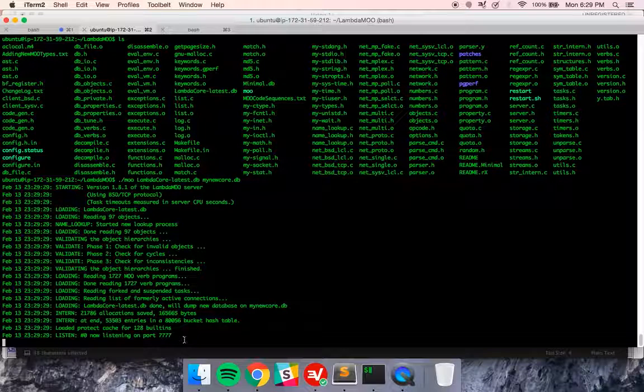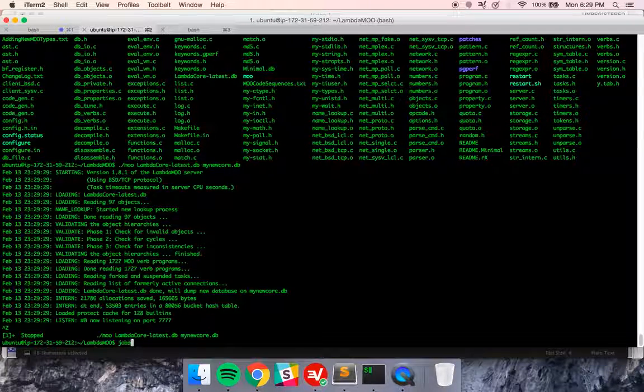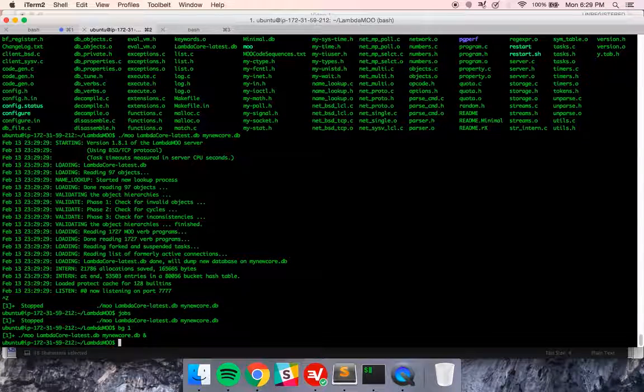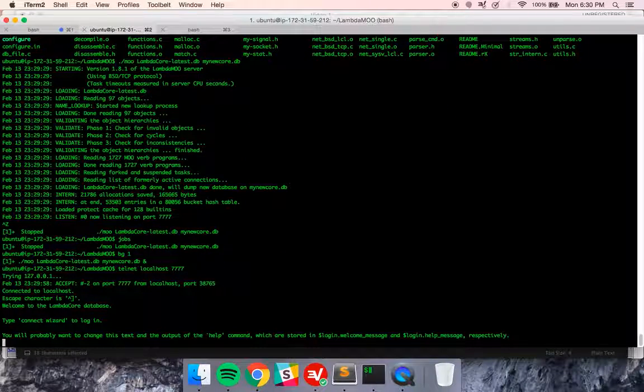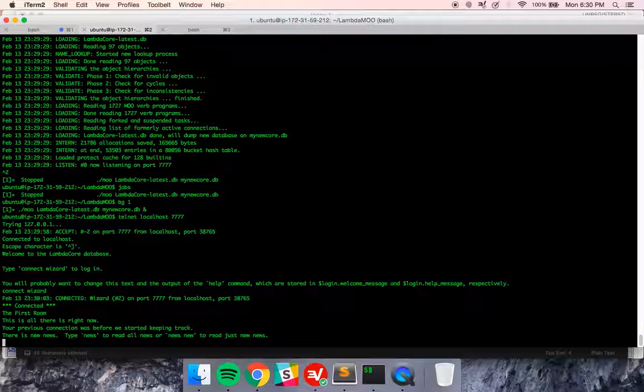So let's move this to the background: Control Z, then we're going to do jobs, and bg 1, so it's running. And we are going to telnet in to localhost 7777. So now we're connected. We can type connect wizard to log in. And cool. If you watched the last video, you'll notice this is different, and this has more stuff.